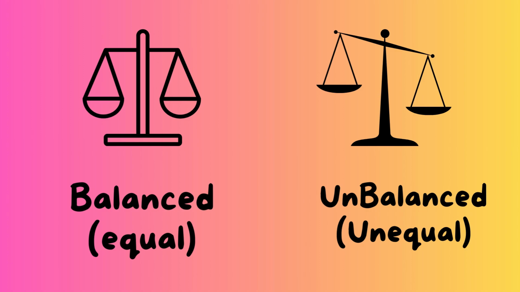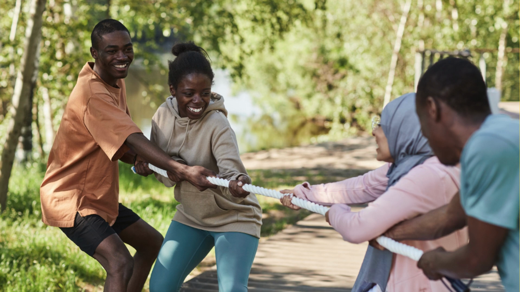Now let's study the relation between motion with balanced and unbalanced forces. What is the meaning of balanced and unbalanced? Balanced means equal. Unbalanced means unequal. Let's start with balanced forces. Like this picture, the 2 groups are equal: 2 boys and 2 girls. They are playing tug of war game.